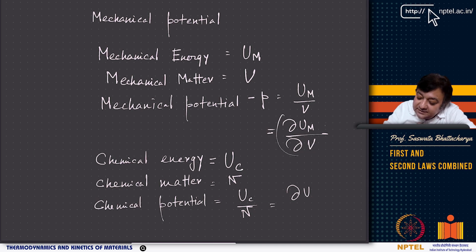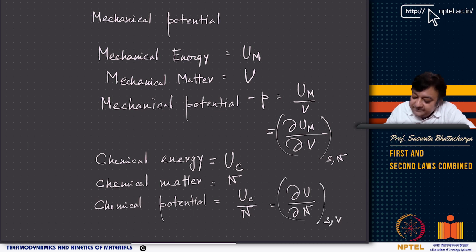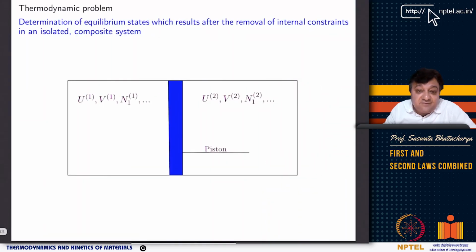So in this case we are taking basically S, and so thermal matter is kept constant here and N is kept constant here, and this is basically del U by del N, and what are kept constant? S and N, right? So this is how we can define these potentials, and then once we have defined these potentials, then we can basically think of stating the thermodynamic problem. What is the thermodynamic problem?